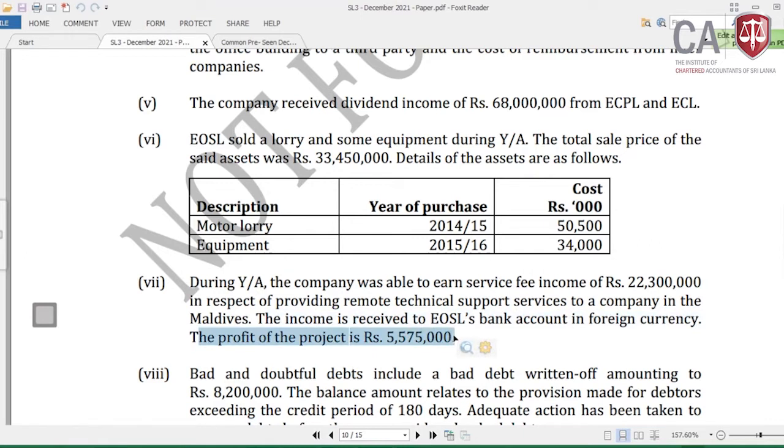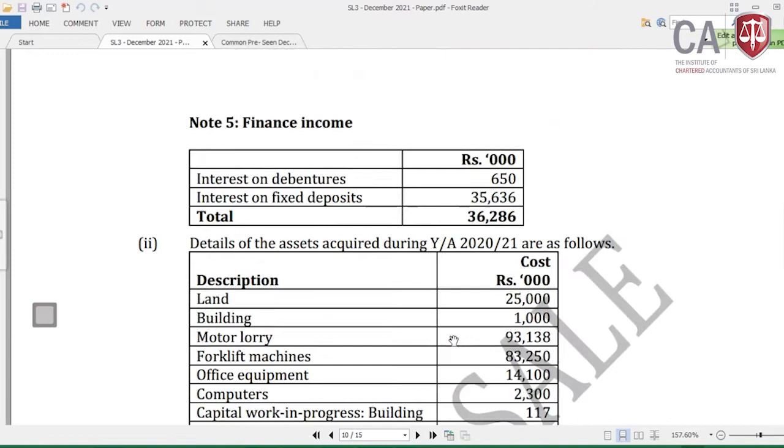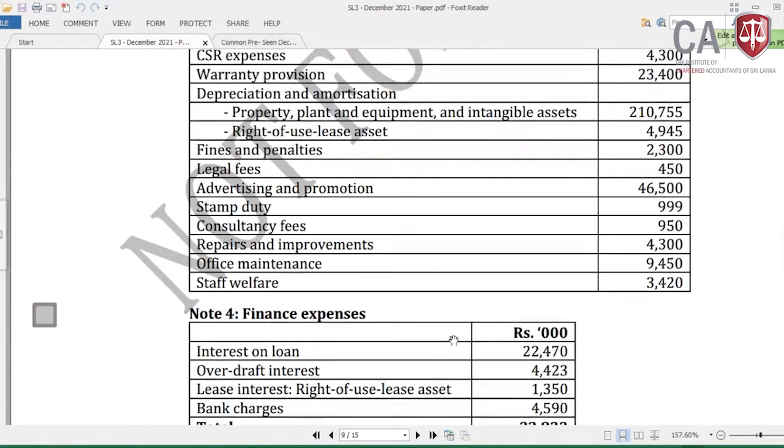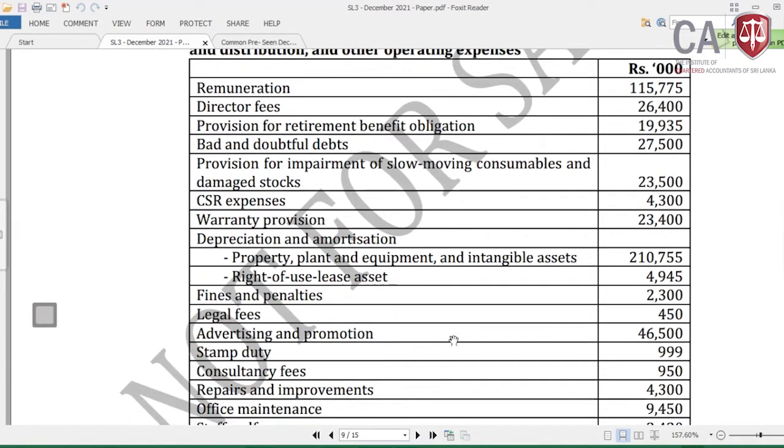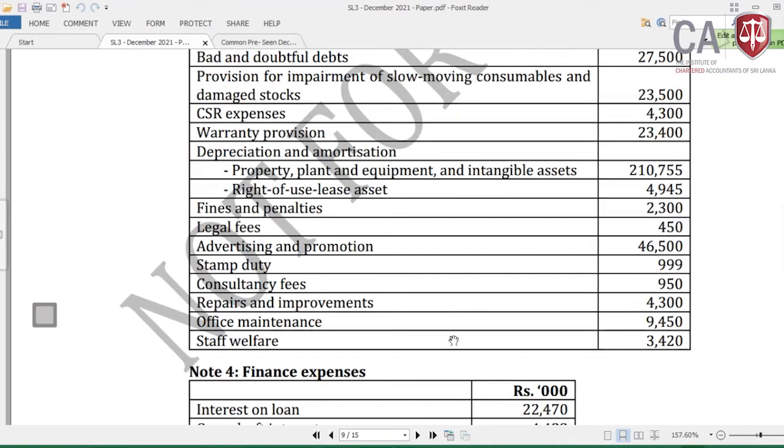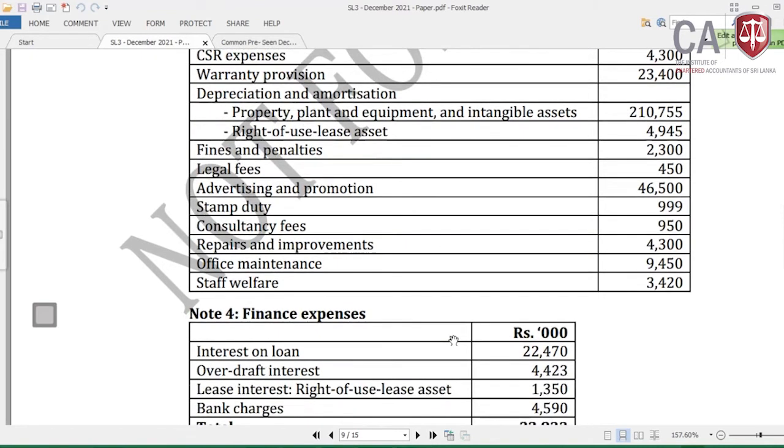What's the indirect meaning of this? There are expenses, but can they be visible here? No. The particulars in note number 3 are given in the expenses, but they are not visible. But we cannot only remove the 22,300 because the profit has been given.